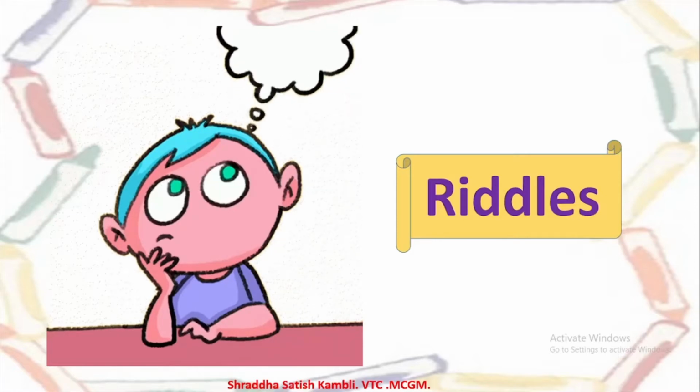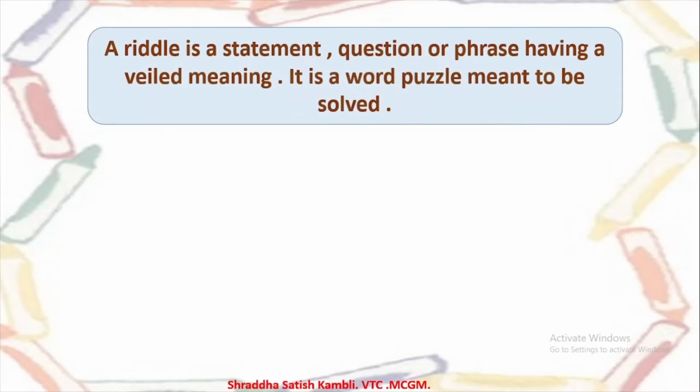Now we know that riddles means something to do with words, where some words are given and we have to try and find out the meaning of these words. So let us see what riddles are. So a riddle is a statement, question or phrase which has got a veiled meaning. Now look at the word here, it is veiled, V-E-I-L-E-D. So do you know the meaning of a veil?